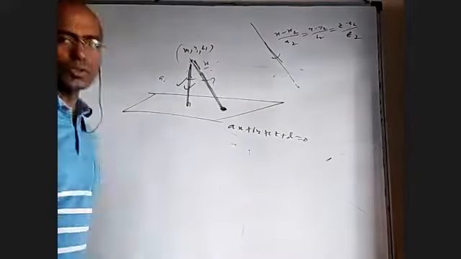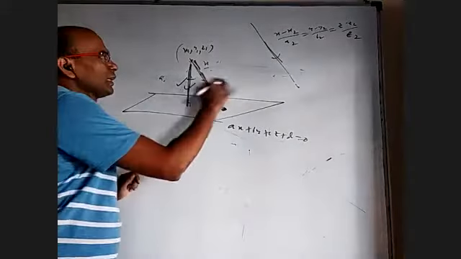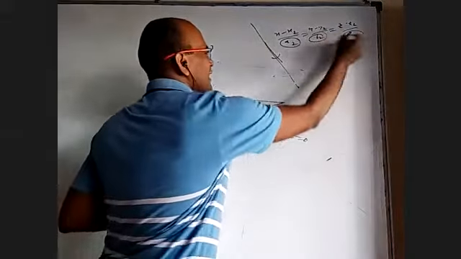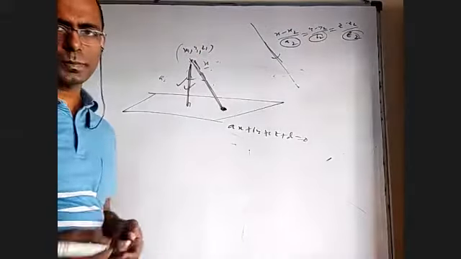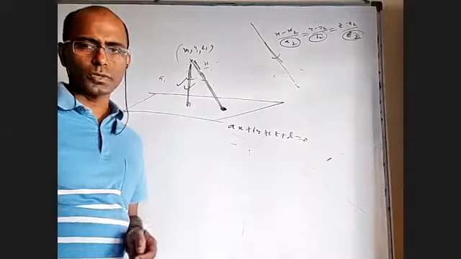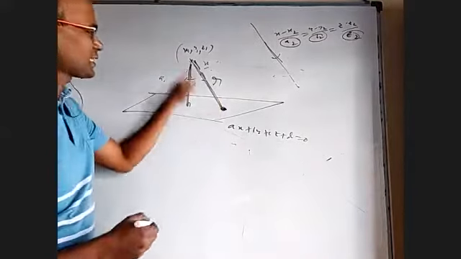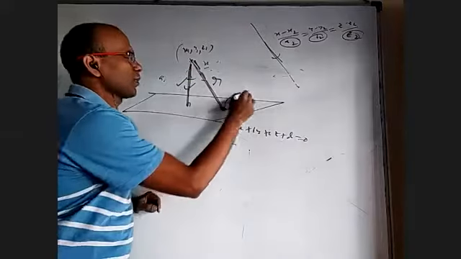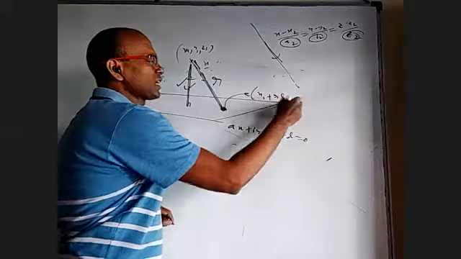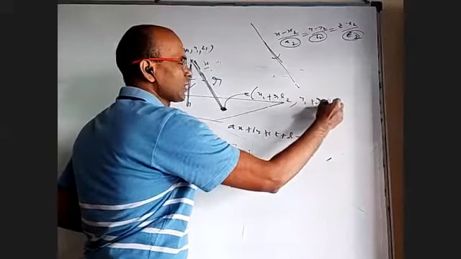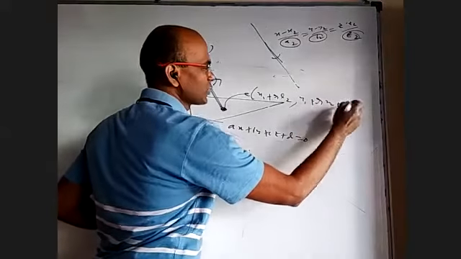You can use that method also. How is that? These DRs convert into DCs: a2 by root a2 square plus b2 square plus c2 square, I'll call them l2, m2, n2. If you assume this length is r and this is x1, y1, z1, this point will be x1 plus r l2, y1 plus r m2, z1 plus r n2.